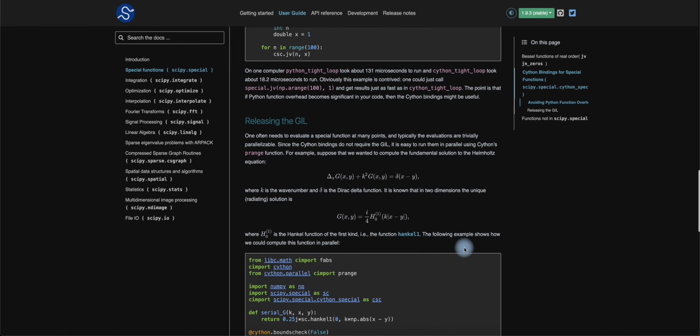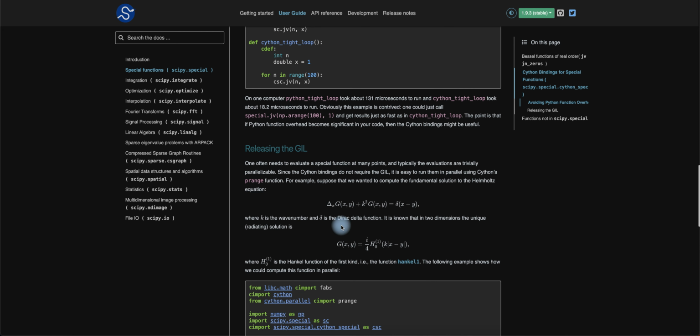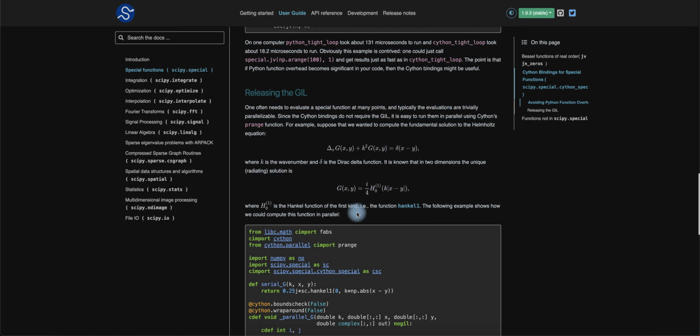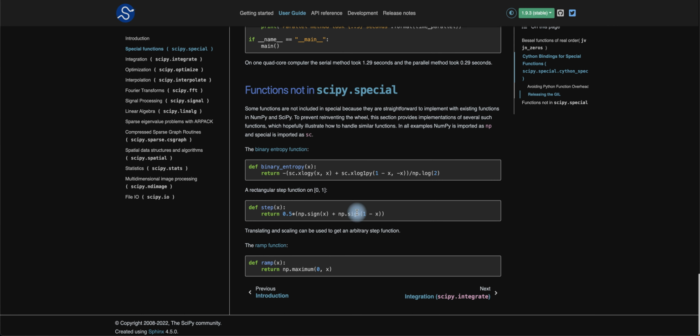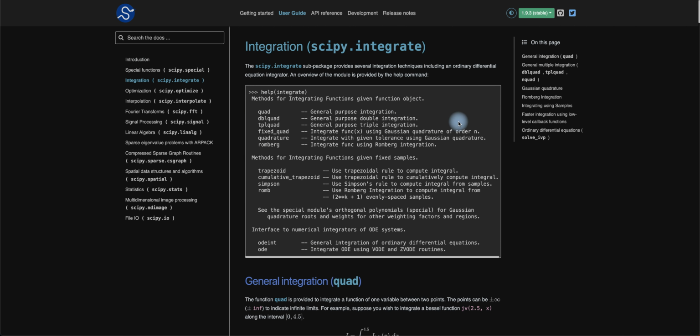GIL, they basically release it, and they have basically a differential function where they have a change in gradient. So you've got the Dirac Delta, the Dirac Prans, and you can try to look that up on Google if you're having a little bit of trouble here. And you've got Hankel 1. All this craziness, and you see some of these functions that aren't in scipy special integration, right?